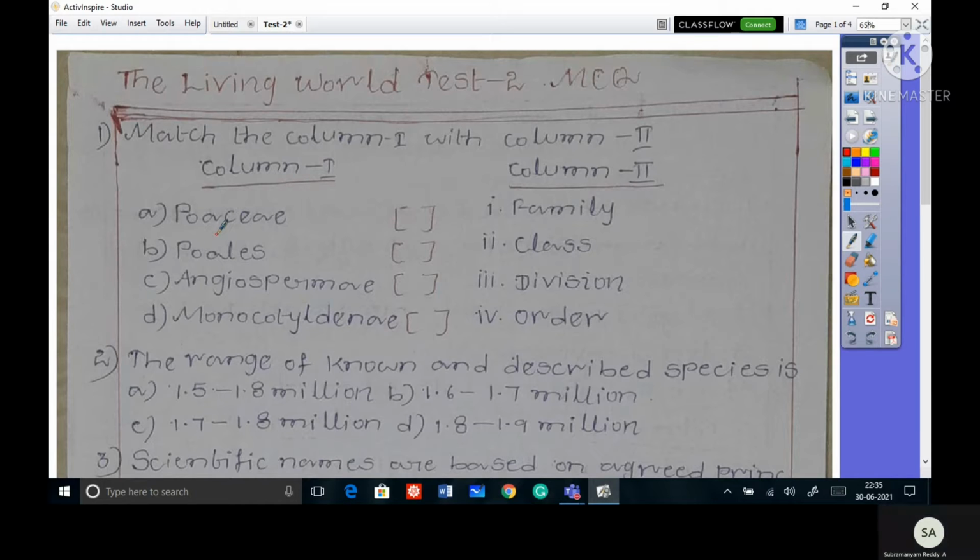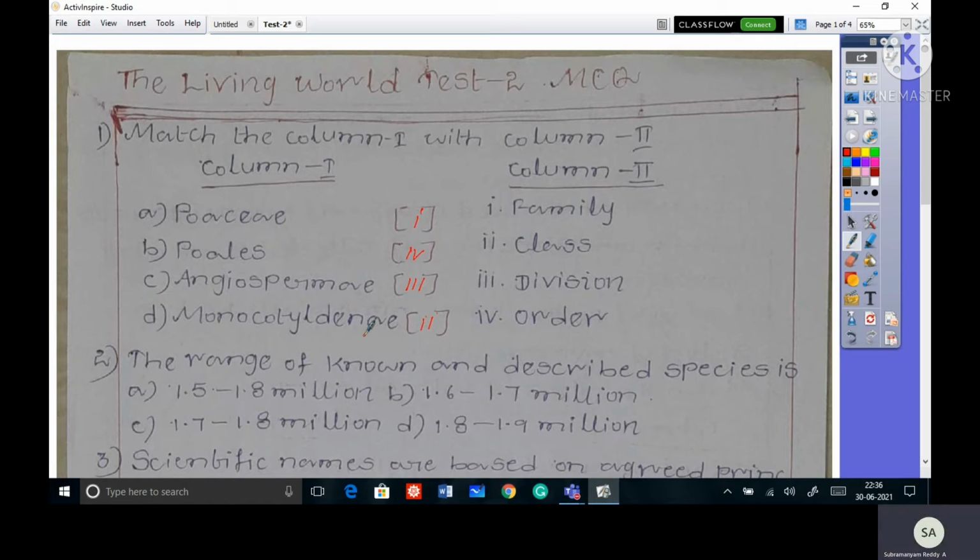See once, observe. A OAC, వస్తే అది ఫ్యామిలీకి చెందుతుంది అనమాట. కాబట్టి ఫస్ట్ ఆప్షన్ ఇస్ ఫర్ దట్ వన్. Next B OALIS is order, fourth one. Next angiosperm. So here angiosperm means division. Next monocotyledon belongs to class.